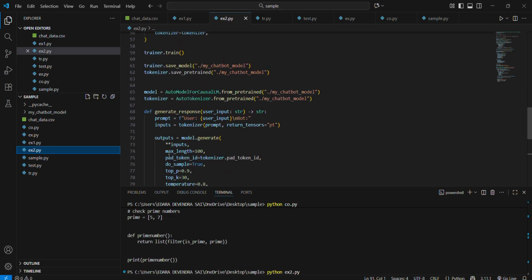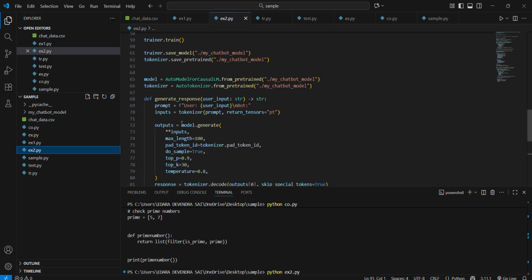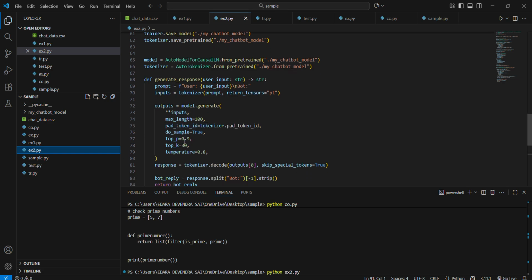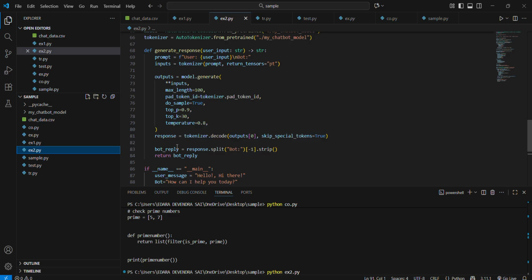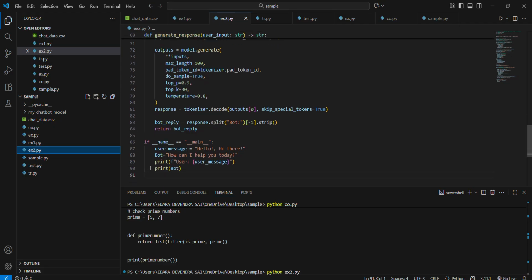After that, to generate a response, this is how the prompt and bot will work. The model is loaded along with the tokenizer, the prompt input is tokenized, and we give the outputs with model.generate, with maximum length 100, padding token id, and do_sample set. The response is then decoded, skipping the special tokens, to give the bot reply after giving the user message and bot, and finally we give the prompt.